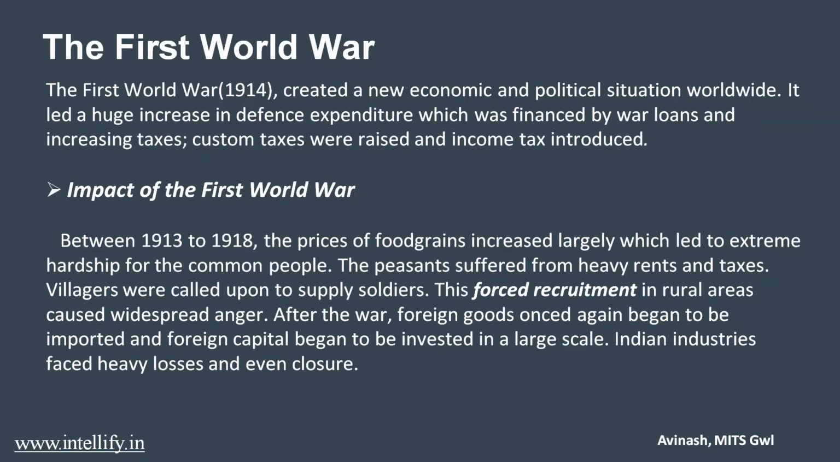Between 1913 and 1918, the prices of food grains increased largely, which led to extreme hardship for the common people. The peasants suffered from heavy rent and taxes. Villagers were called upon to supply soldiers. This forced recruitment in rural areas caused widespread anger. After the war, foreign goods once again began to be imported and foreign capital began to be invested on a large scale. Indian industries faced heavy losses and even closure.